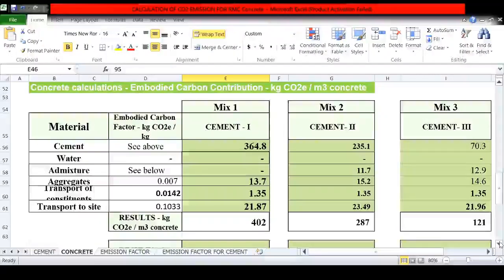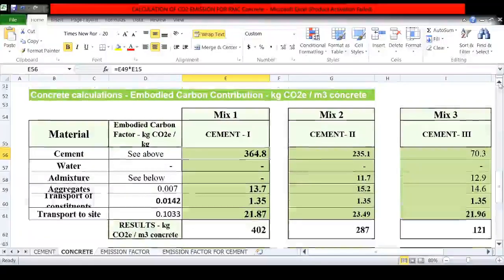Let us calculate the total emission of mix 1, which is the product of raw material into emission factor of that raw material. So let us go for cement first. This is the product of total cement multiplied by the emission factor of cement.